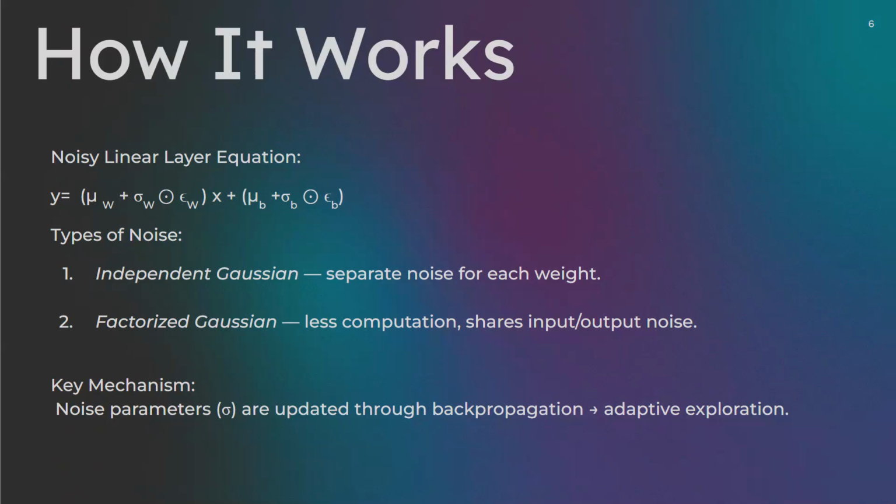The second option, factorized Gaussian noise, uses P plus Q variables from the same distribution and passes them into any real valued function. So for the weight matrix, each entry is the product of the function evaluation of input i and output j, while for the bias vector, each entry is just the function evaluation of output j.